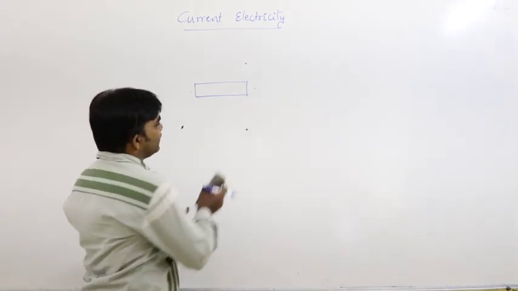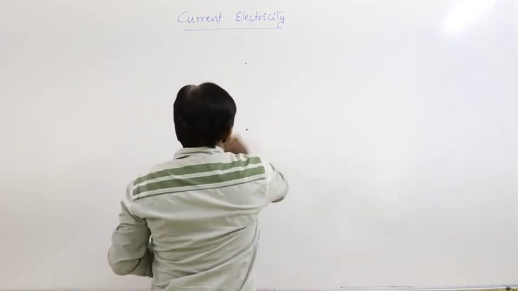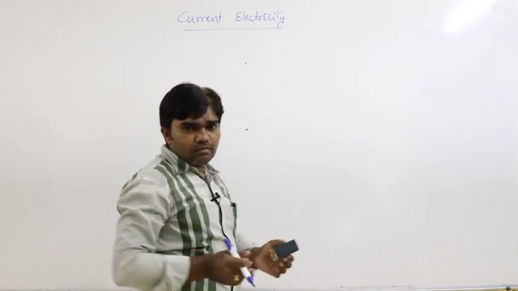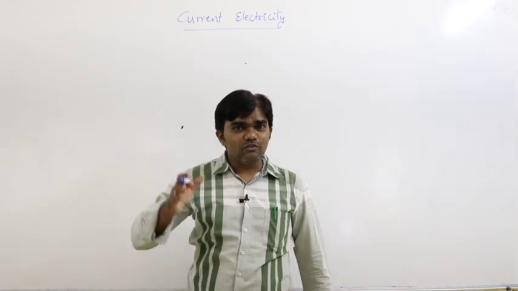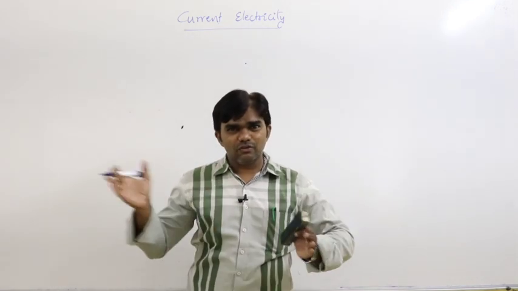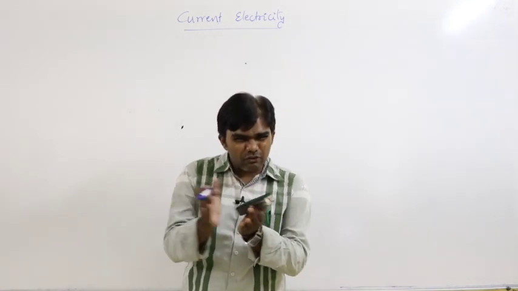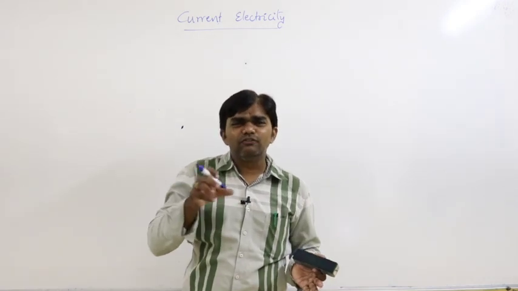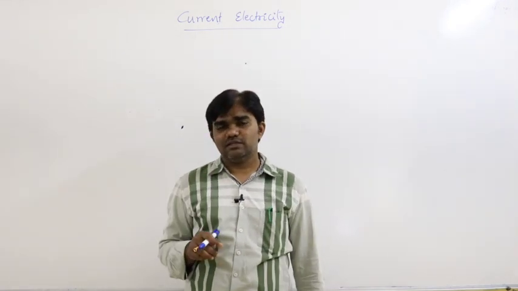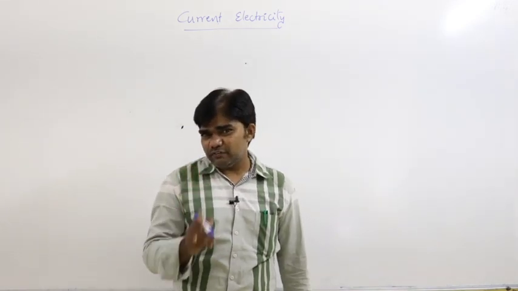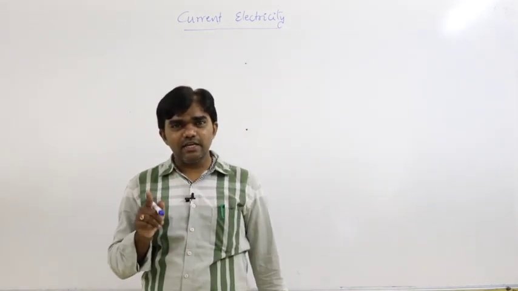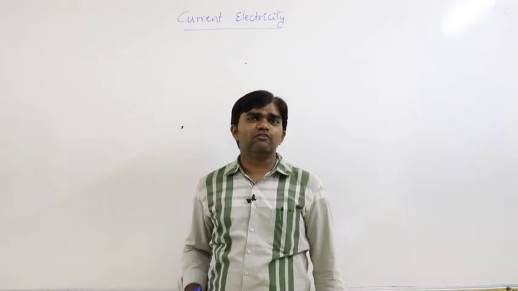But what is fluid current? Fluid flows from one place to another place. For example, a river flows from one place to another place, or water flows from one place to another place. How does the fluid flow exist? If there exists any pressure difference, then only fluid flow exists.